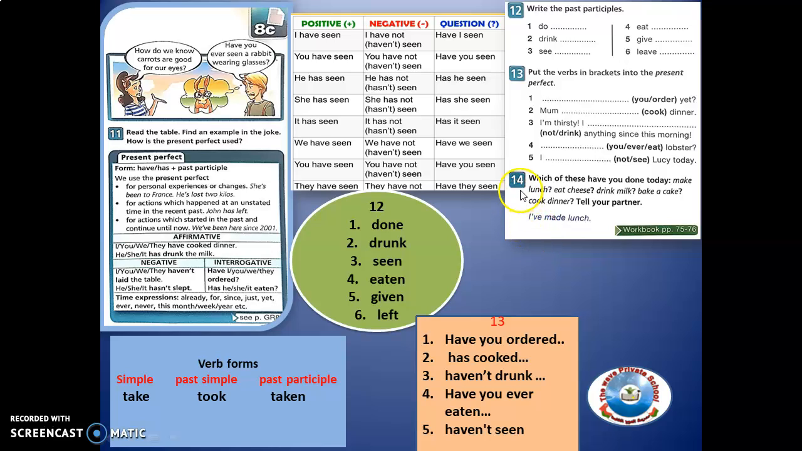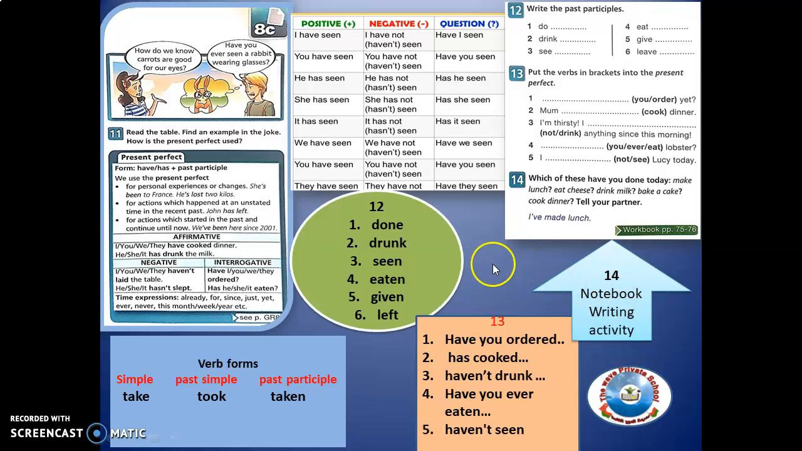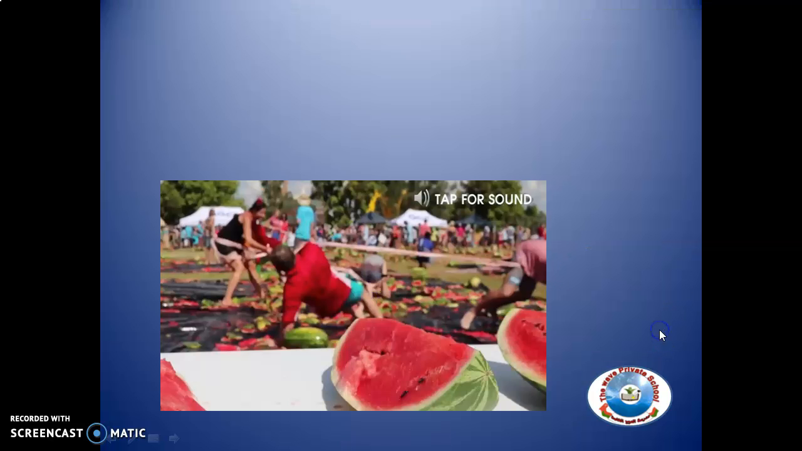So number 14, which of these have you done today? Instead of speaking or telling someone, you can write it in the notebook. For activity 14, answer: make lunch, eat cheese, drink milk, bake a cake, or cook dinner. Or you can write it down in your student's book as a short sentence, just to give one example for activity 14. So there you go, notebook writing activity.